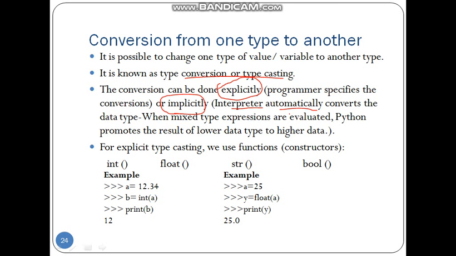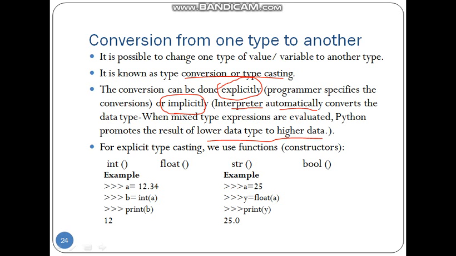It happens when we mix data types inside an expression. For example, if an integer and a float come in an equation, the interpreter converts the integer to float, because integer is the lower type and float is the higher type. It converts from lower to higher, so it is also called type promotion.